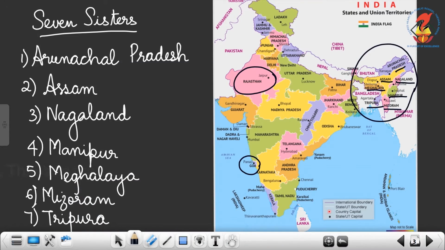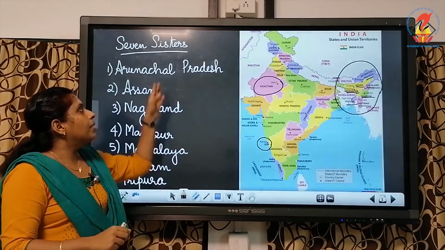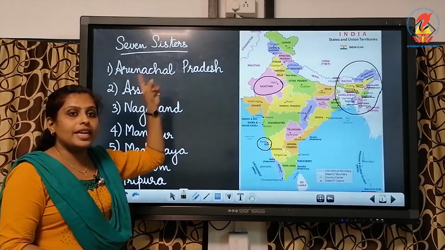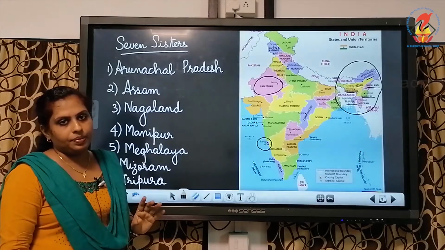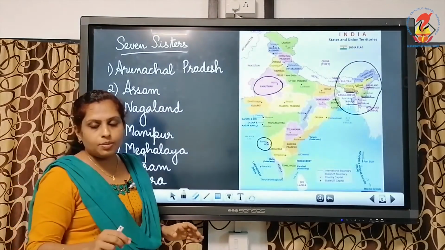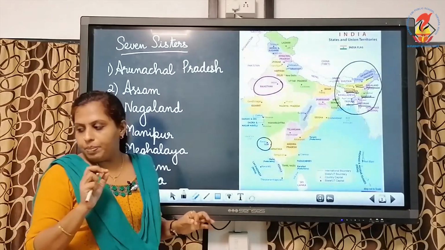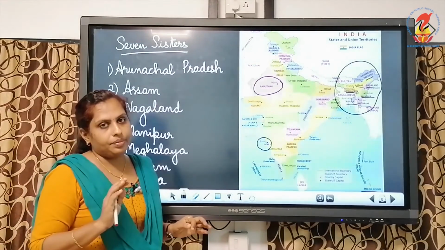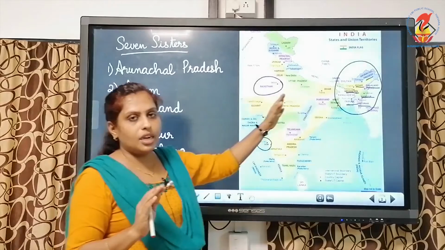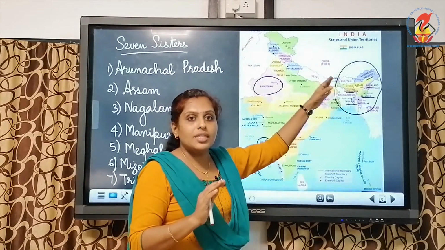All the 7 states together are given a name. They are called 7 sisters. If the board is not clear for you, look to your textbook and refer to map 1, 2 on page number 10. You can see the northeastern part of India and locate the 7 states there.